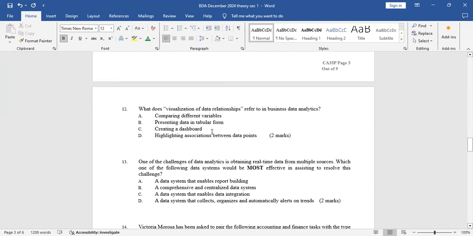Number 12, what does visualization of data relationships refer to in business data analytics? When you hear about visualization of data relationships, what does it entail? That's what the examiner is asking. So A, comparing different variables, is that visualization? B, presenting data in tabular form, like pivot tables.